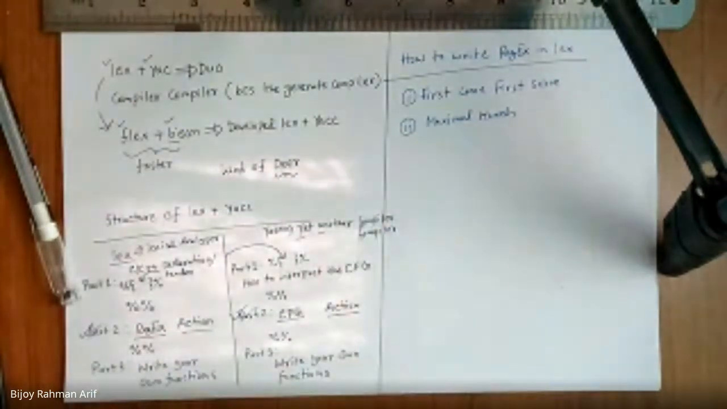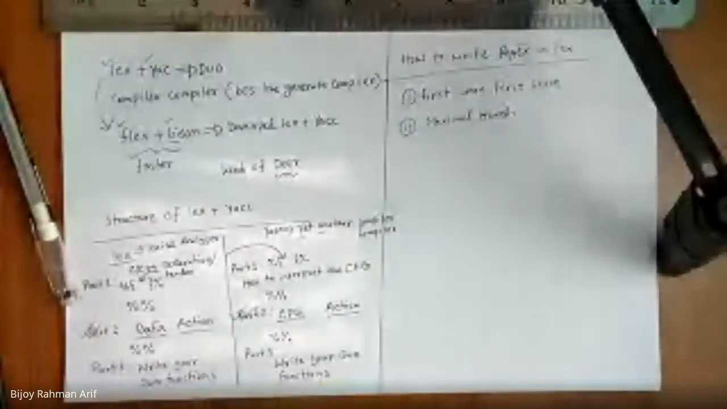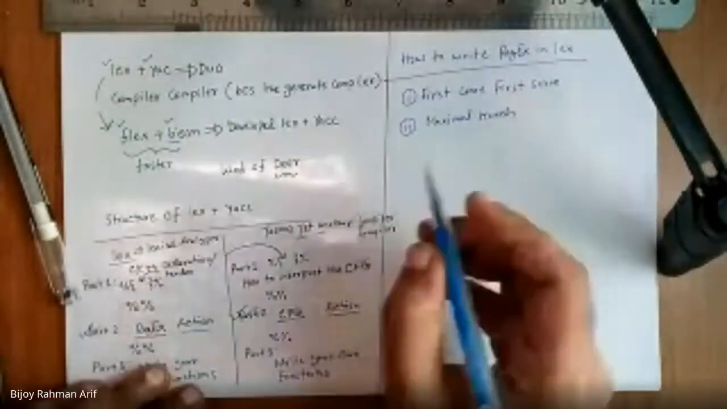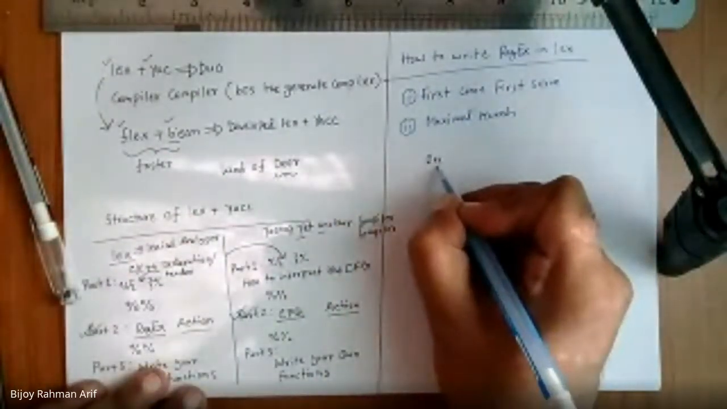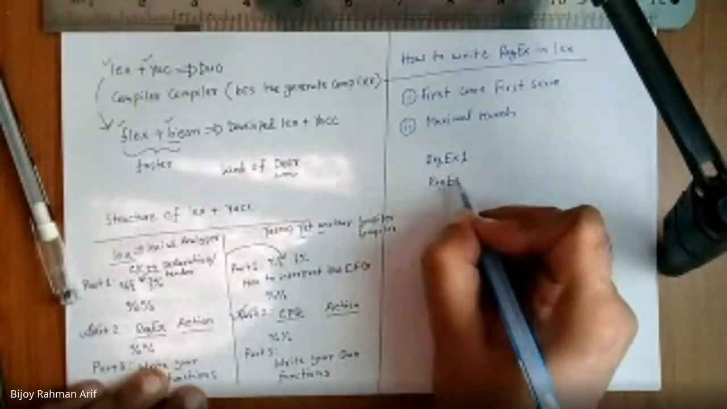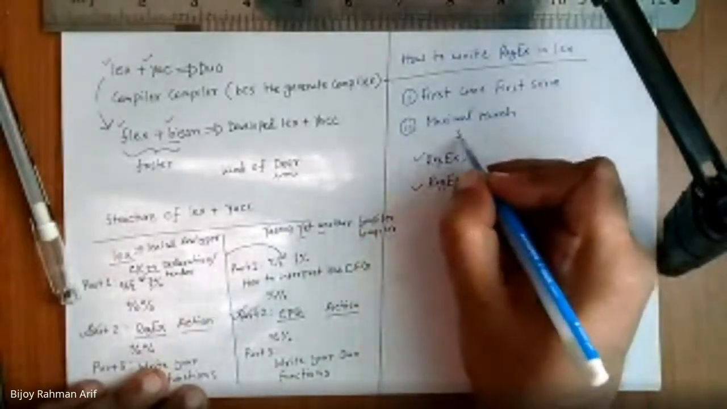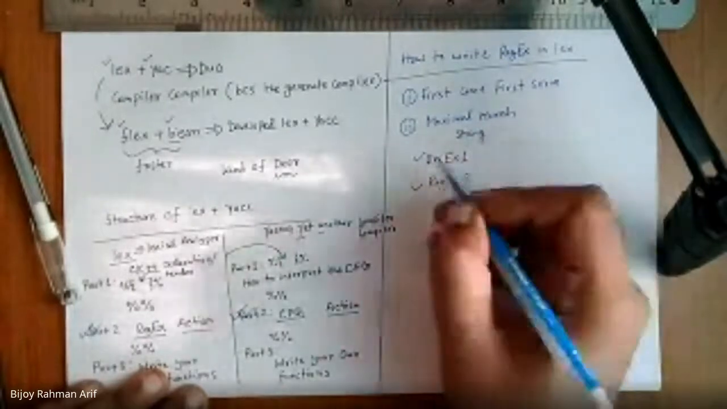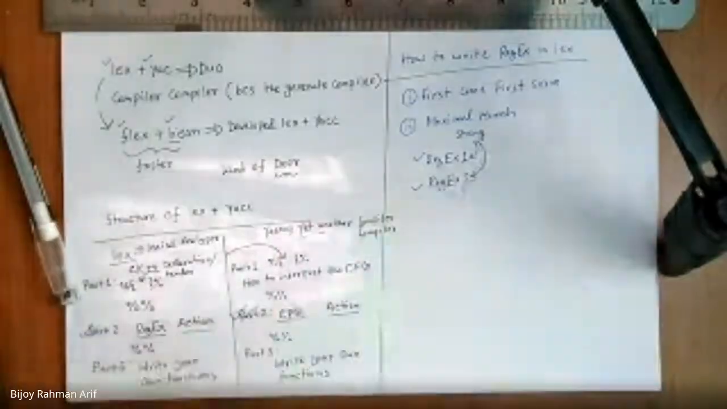Good. And what is maximal munch? Maximal munch means, for example, just I'm going to give an example. I have regex 1 and regex 2. Two patterns are there. I have given a string. Then the string matches this pattern and this pattern both. Which one is it going to take?